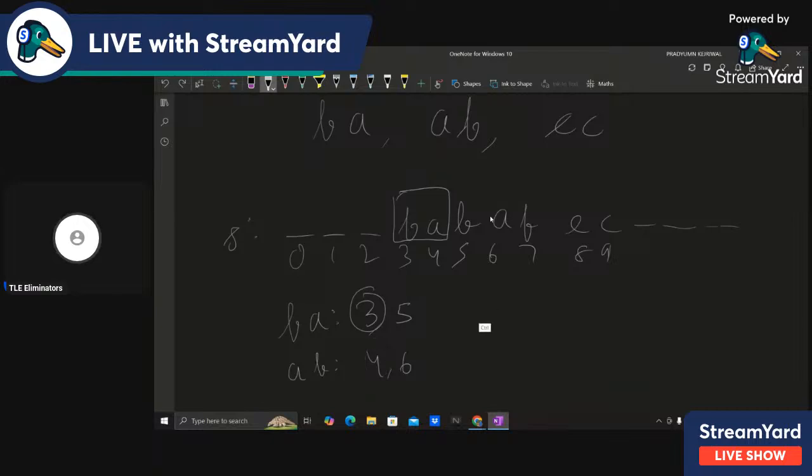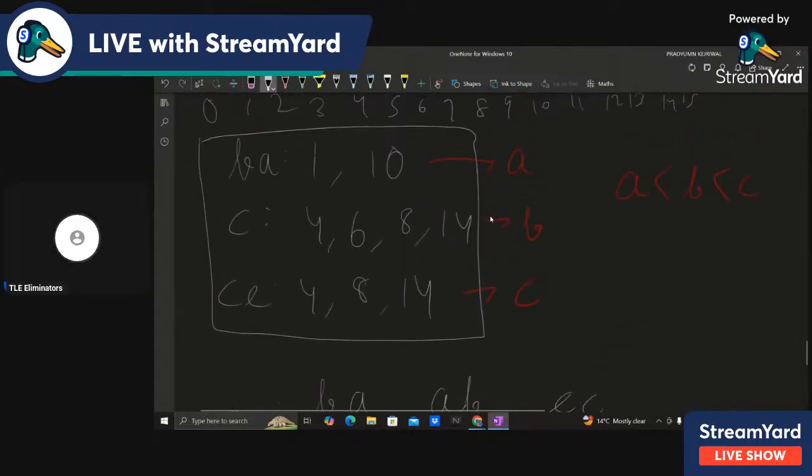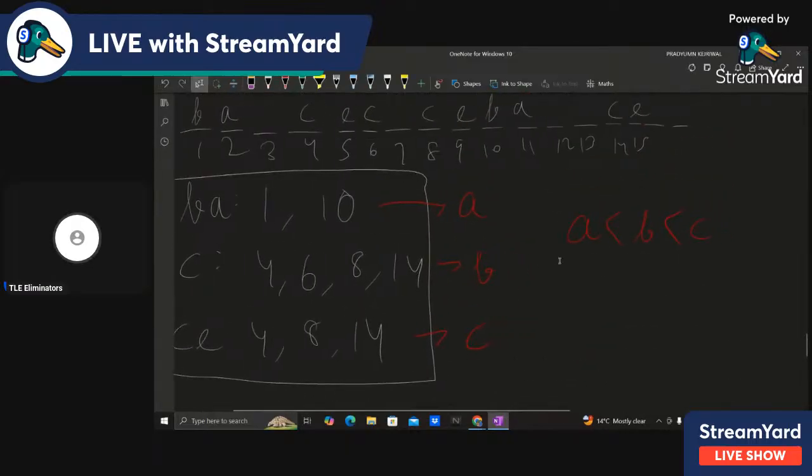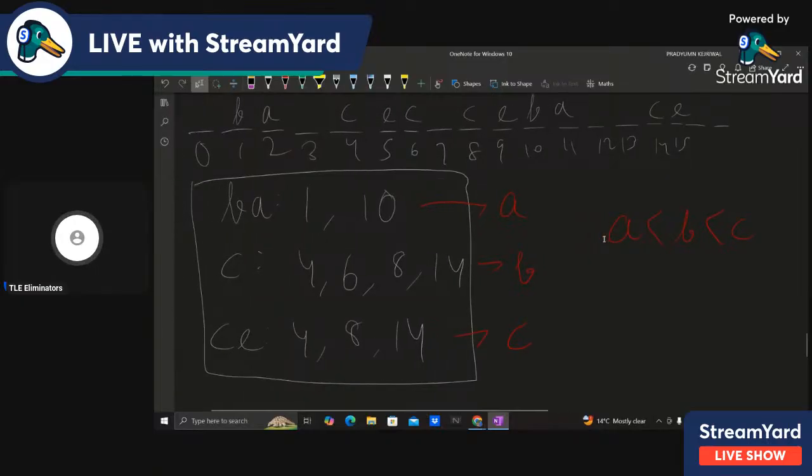Even though 3 is less than 4, the condition A less than B satisfies, but it is not sufficient because they overlap, so we cannot take them, right? So we have to take this BA, this AB, and this EC, because they don't overlap, we can take them. So this is one of the conditions, that A less than B less than C, but also we have to ensure that they don't overlap.